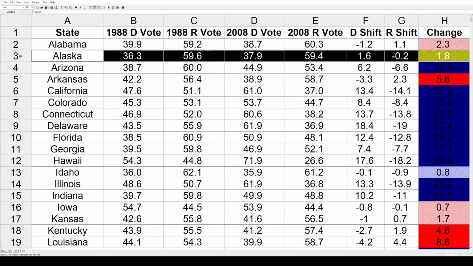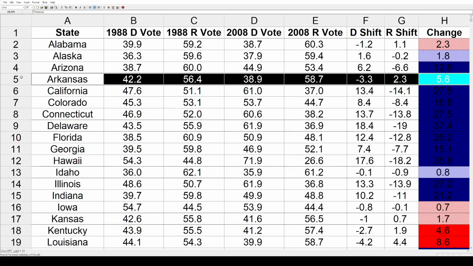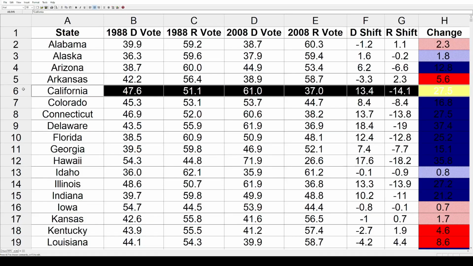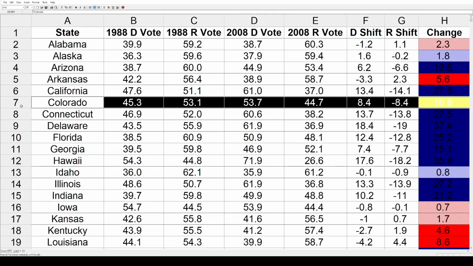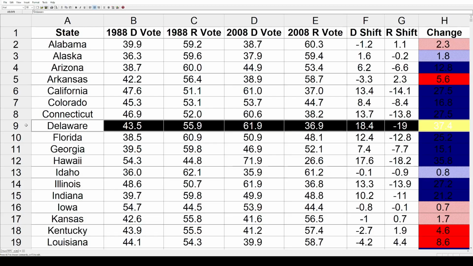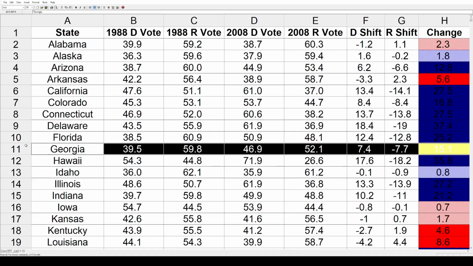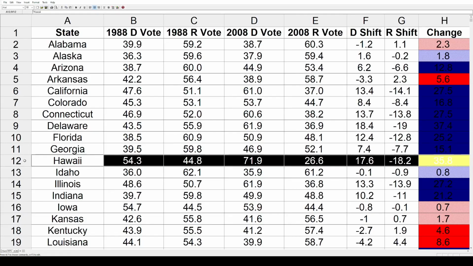Alaska, that saw a mild 1.8% shift toward the Democrats. Arizona went double digits toward the Democrats by 12.8. Arkansas, that went 5.6 toward the Republicans. Now we've got a bunch of big shifts here toward the left. First is California, that went 27.5. Colorado, 16.8. Connecticut, another 27.5. Delaware went a massive 37.4. Florida, 25.2. Georgia, 15.1. And Hawaii, huge shift there, again, 35.8. All those shifts away from the Republicans and toward the Democrats.